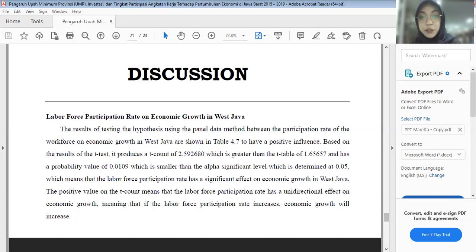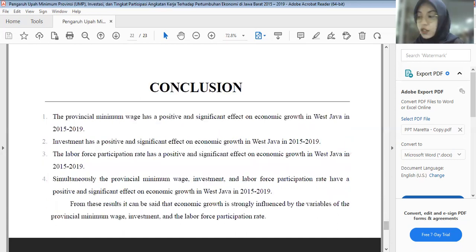The next, labor force participation rate on economic growth in West Java, has a positive value on the t-count, meaning that the labor force participation rate has a unidirectional effect on economic growth, meaning that if the labor force participation rate increases, economic growth will increase. So the conclusion is the provincial minimum wage has a positive and significant effect on economic growth in West Java in 2015 until 2019.